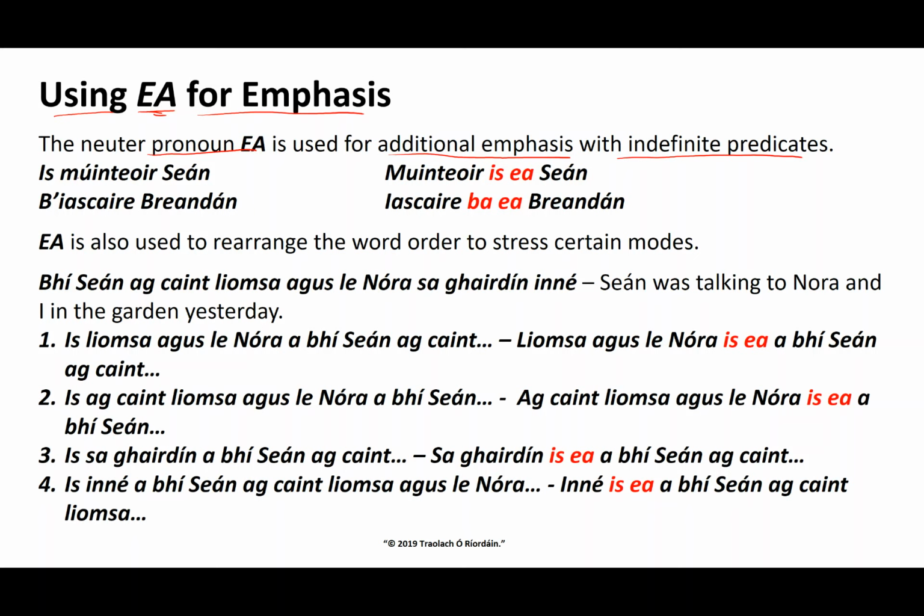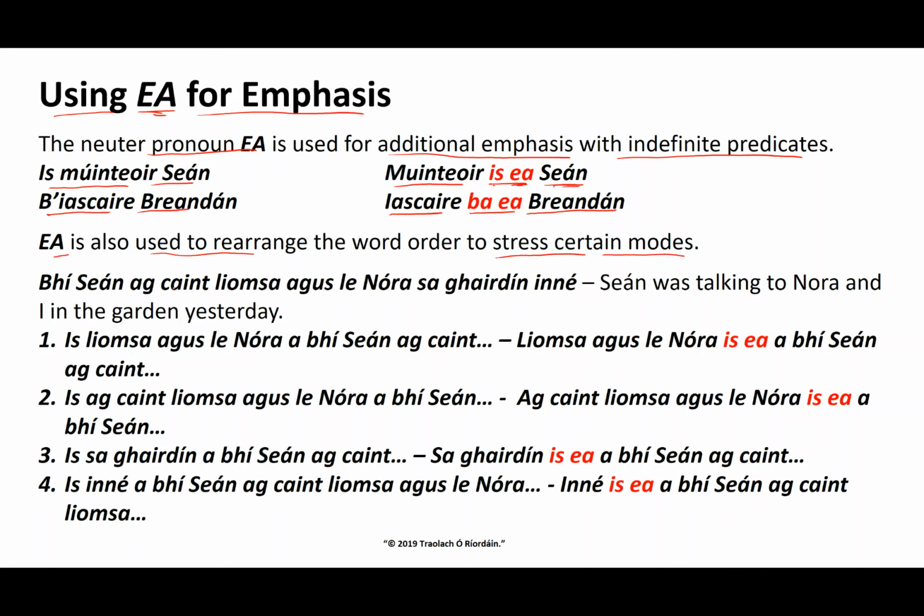So for example, we can say is muntoir Sean. But if we want to stress it, the muntoir goes up here to the front, muntoir, and then sha Sean. And there's the is, the copula, and the a is the neuter pronoun separating the copula from the subject. Now, bjöskere brondon, past tense, so we can just simply say bjöskere aba brondon. Bjöskere aba brondon. Now, a is also used to arrange the word or to stress certain modes.